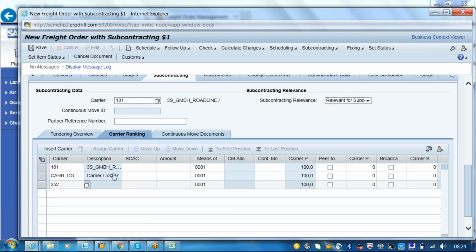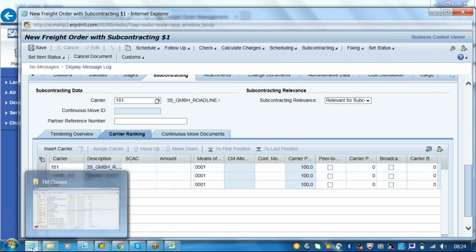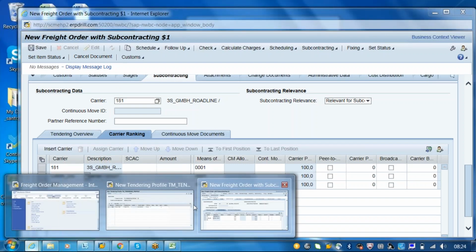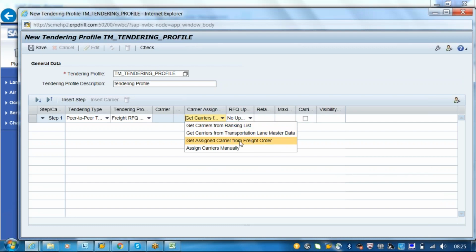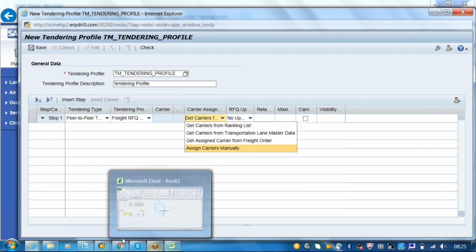See here, this is the ranking. Whatever we created there in the transportation lane, the system will give rankings based on the cost or based on the priority. So this is what the ranking system has given. Now what we are telling the system here is whether we want the tendering to be based on the carriers, based on the ranking, or based on the transportation lane master data, or based on the freight order. If you choose the ranking list, then the system will try to send the quotations.